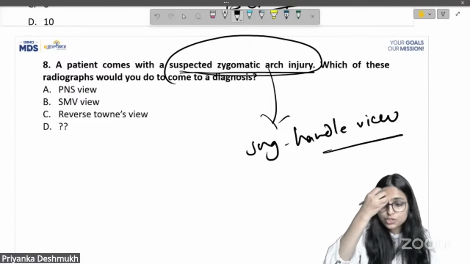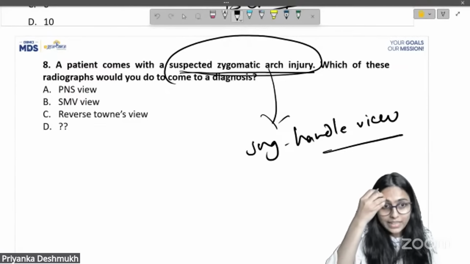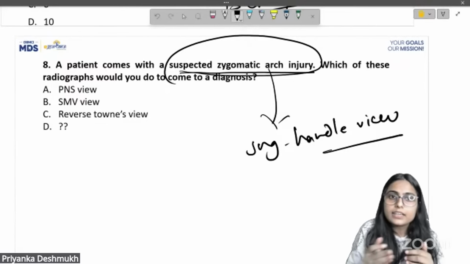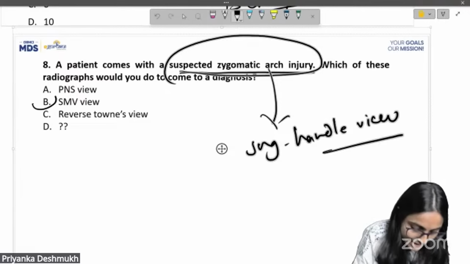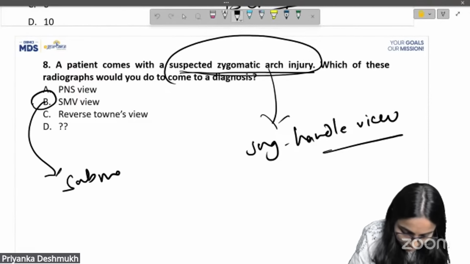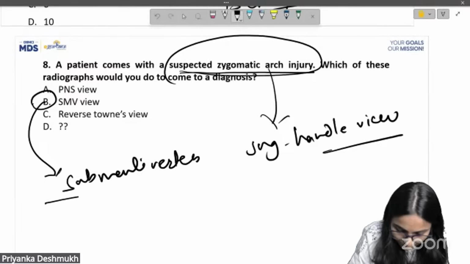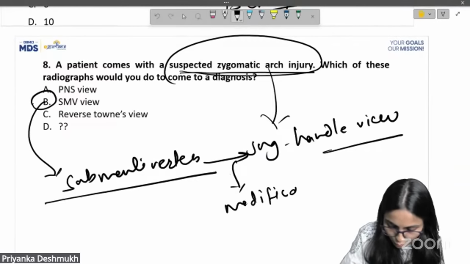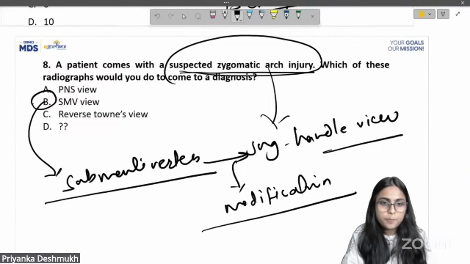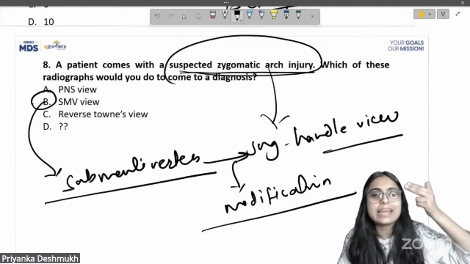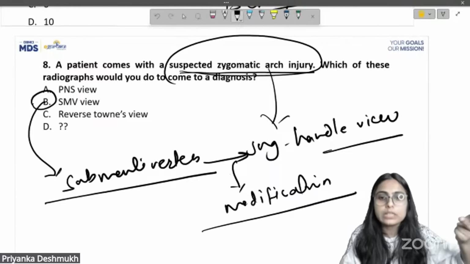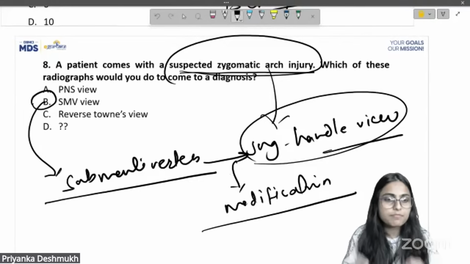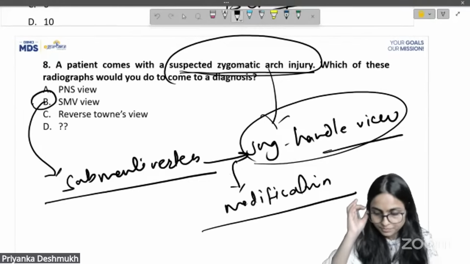But since the jug handle view was not there, the other correct answer is the SMV view, which is the submentovertex view. The jug handle view is just a modification of the submentovertex. If you have both submentovertex and jug handle in the options, you will go with jug handle. But since it is not there, we will mark SMV, submentovertex view, as the correct answer.